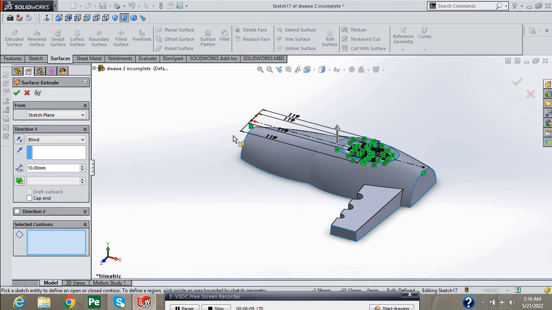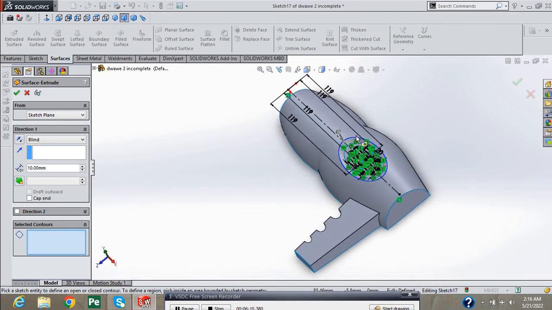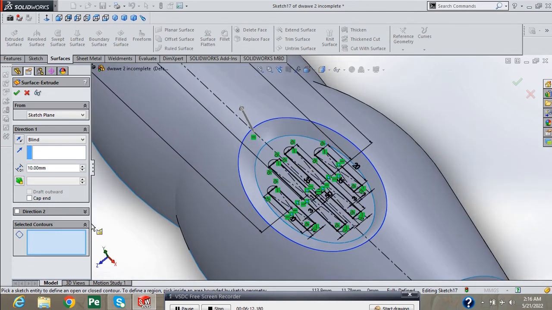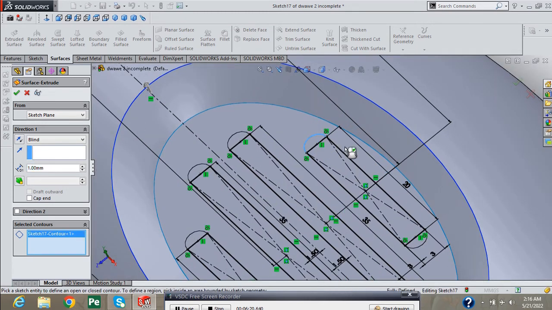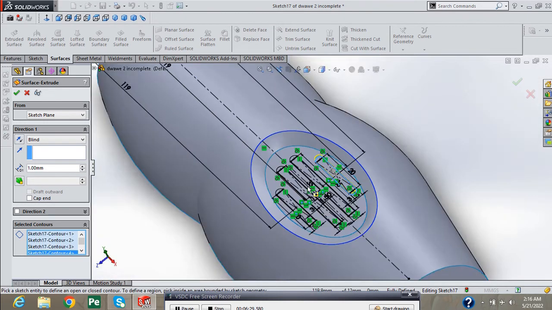extrude, select, provide dimension and select these lines which we want to extrude.